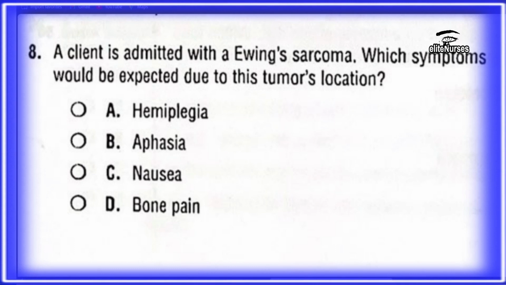So this will be our last question for today, so that the next time we meet, we move from where we stopped today. The question says that a client is admitted with Ewing's sarcoma. Which symptoms would be expected due to this tumor's location? So we have A, myoplasia, B, aphasia, C, nausea, and then D, bone pain.